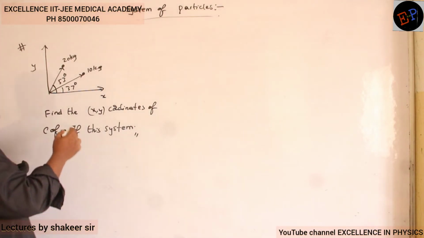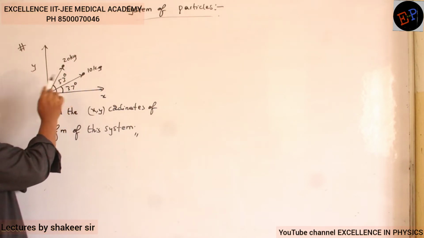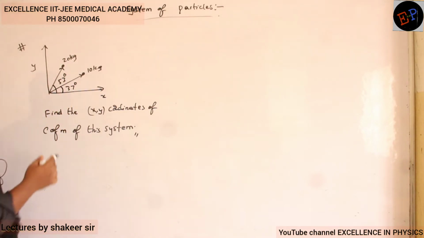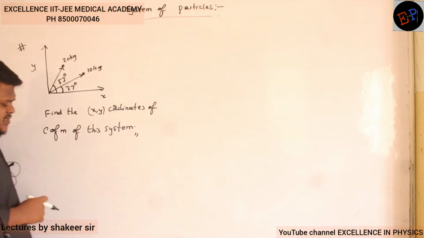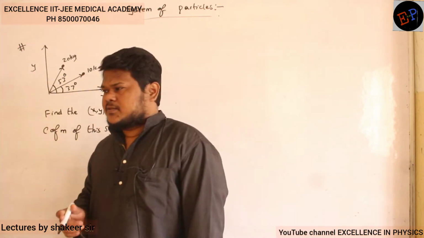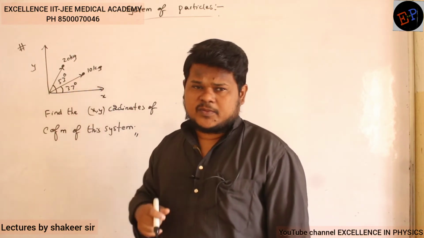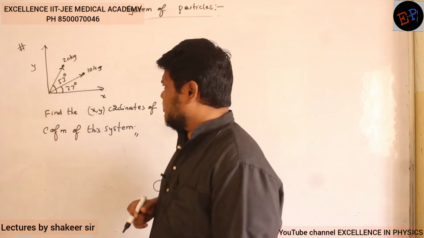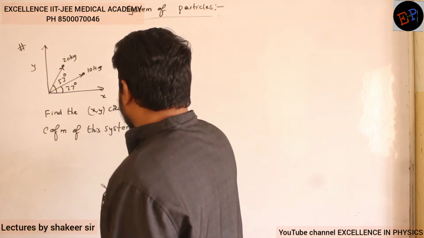Okay. So this is the given question. There are two masses, a 10 kg mass and a 20 kg mass, which are at angles of 37 degrees and 53 degrees. We are supposed to find the center of mass of this system in terms of x coordinates and y coordinates. Clear? So he is asking us to find it in terms of x coordinates and y coordinates. So first of all, the position vectors, you have to split into two components. How can I split into two components?